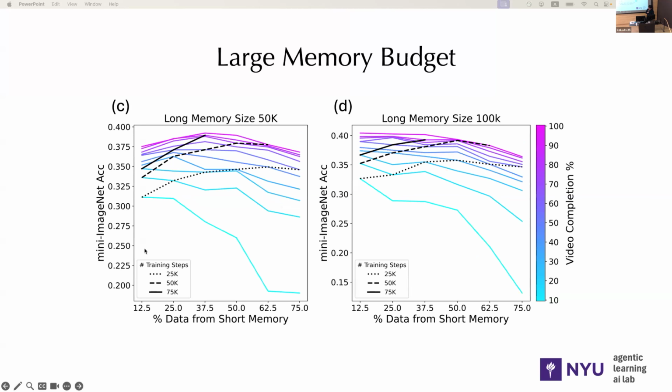Here we show the results for a larger reservoir buffer, namely 50K and 100K. And we observe that each individual color line is going downwards, especially in the 100K curve, suggesting that we want to take more images from the long-term memory and more gradient steps when controlling the amount of data seen by the model. However, the black curves first go up and then go down, meaning that a balanced buffer is optimal when we control the number of gradient steps taken by the model.